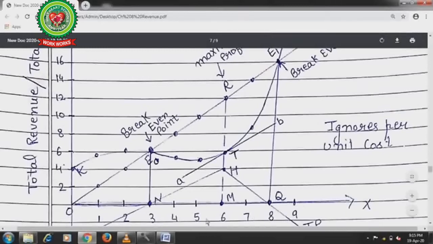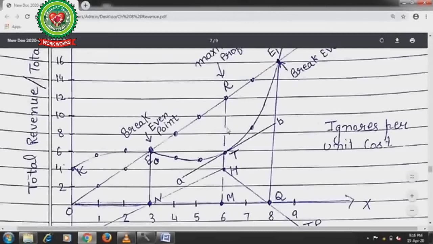So the maximum profit with the producer is at point OM. Even after OM, till point OQ, the producer can earn profit. No doubt the rate of profit is lesser till point Q. Up till point M, maximum profits are there.